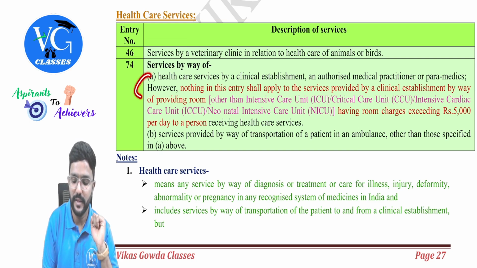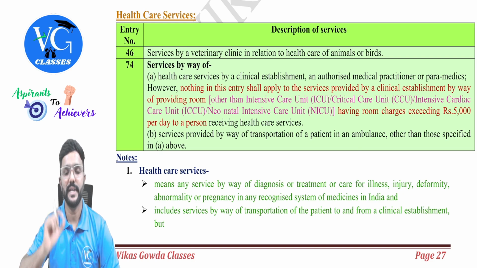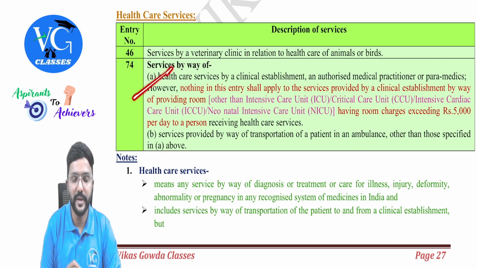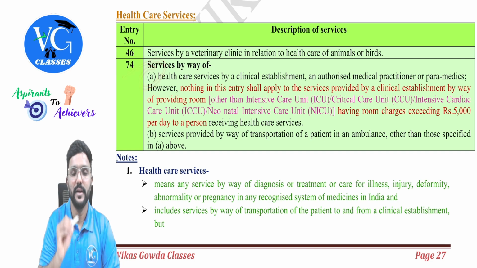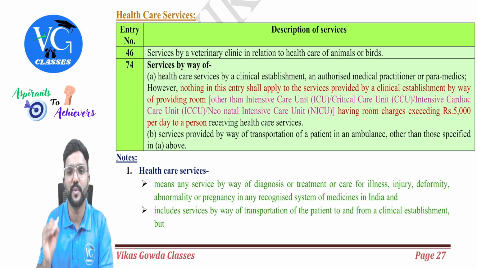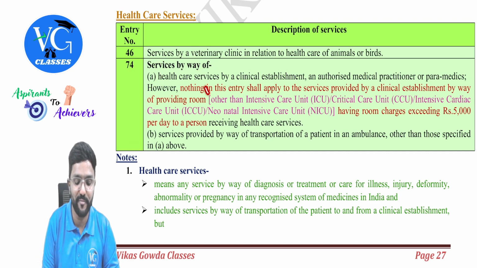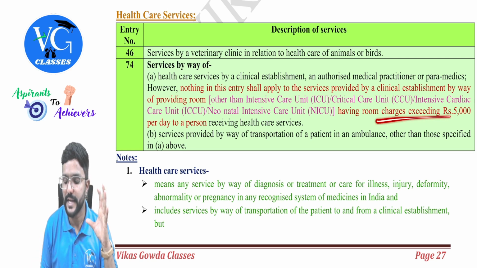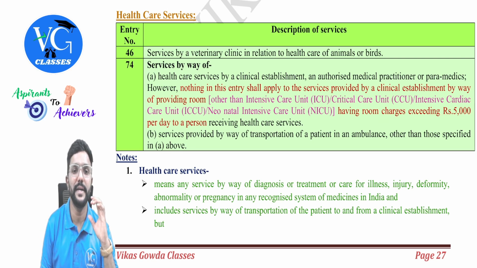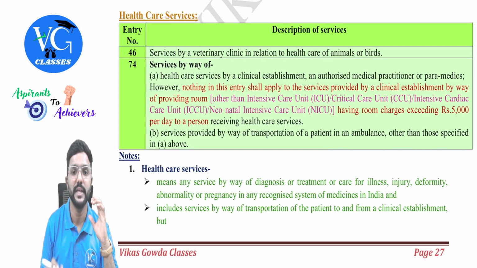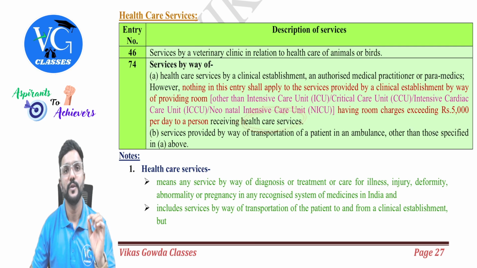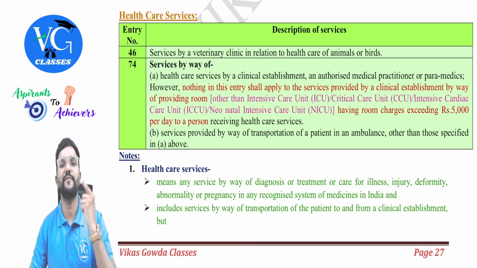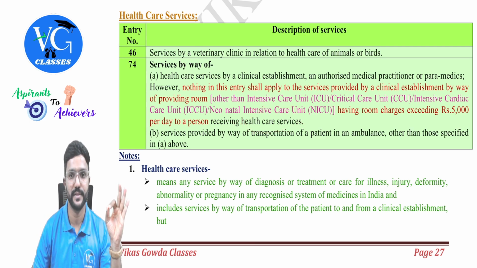Yes, but there is some limit here. What is that? Let me read it, guys. However, for clause A, we have one condition. However, nothing in this entry shall apply to services provided by a clinical establishment by way of providing room, that is accommodation, having room charges exceeding 5,000 per day to a person receiving such healthcare services. So if room charges is more than 5,000, it is fully taxable, guys.